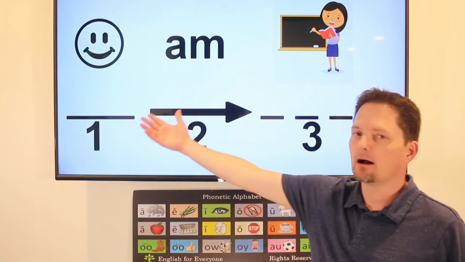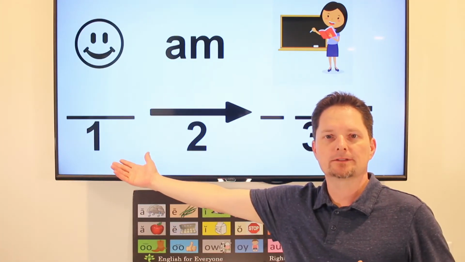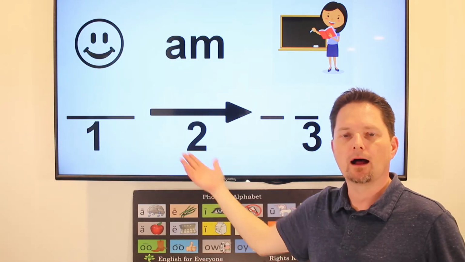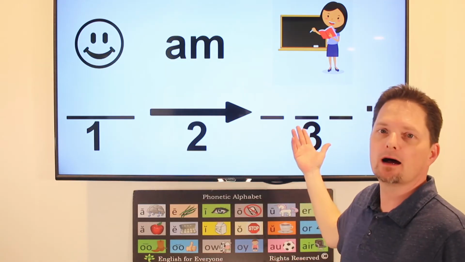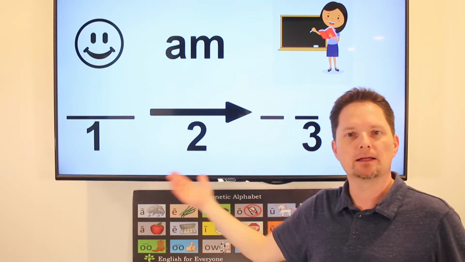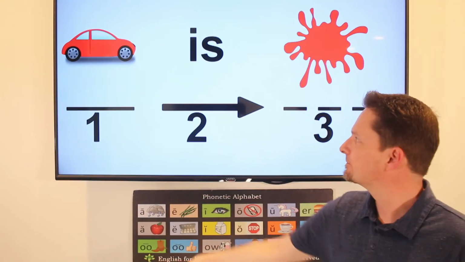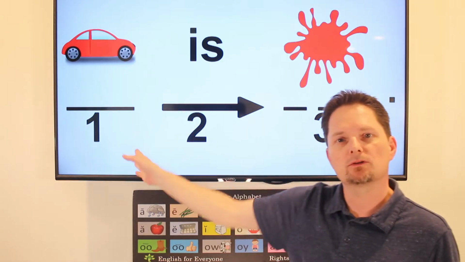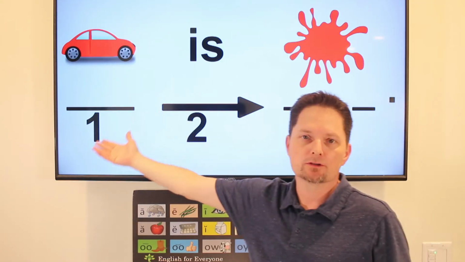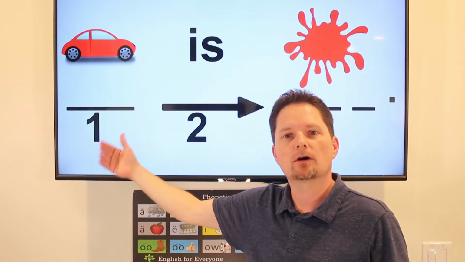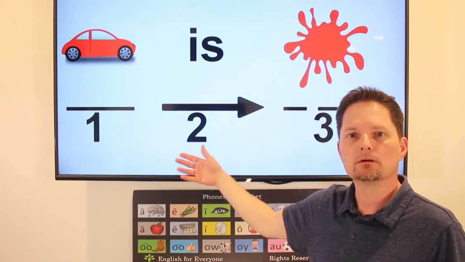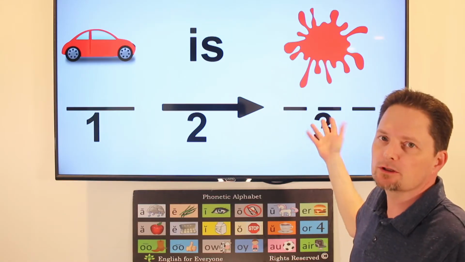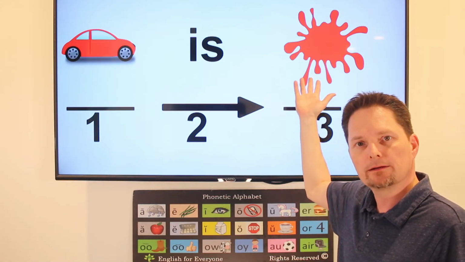Example, person, I, subject. Action, am, a form of to be. I am, and object, a teacher. I'm a teacher. Example, the car is red. We need this order all the time. First your subject, what are you talking about? The car. Verb, is. And you have your complement. It's a description, an adjective, a color, red.